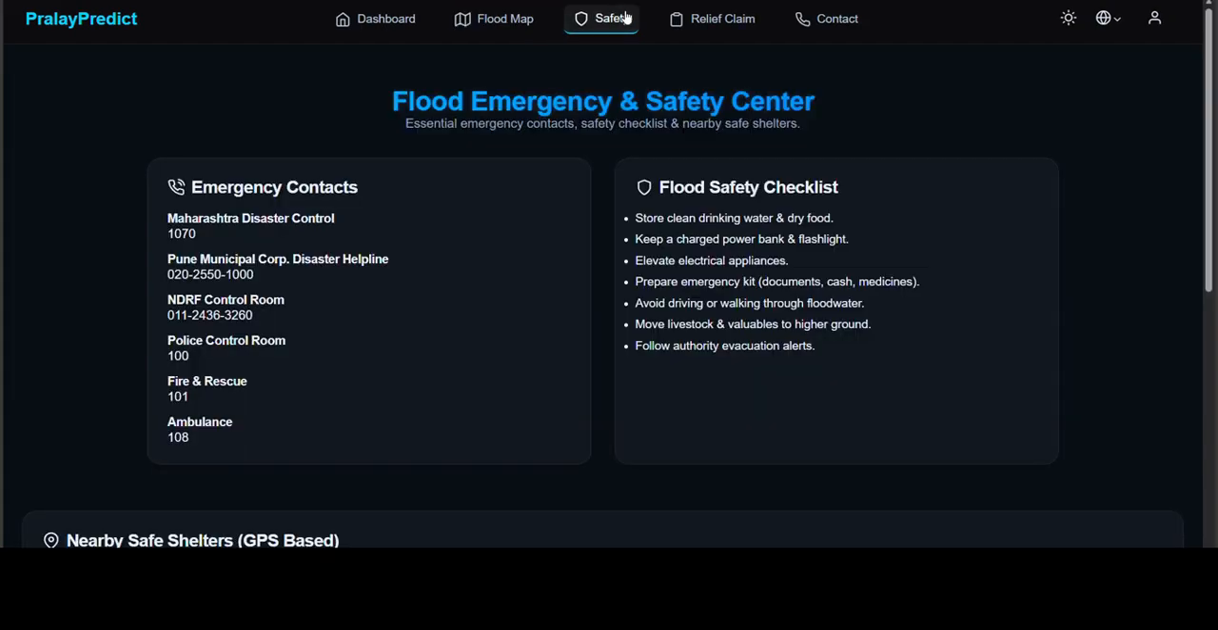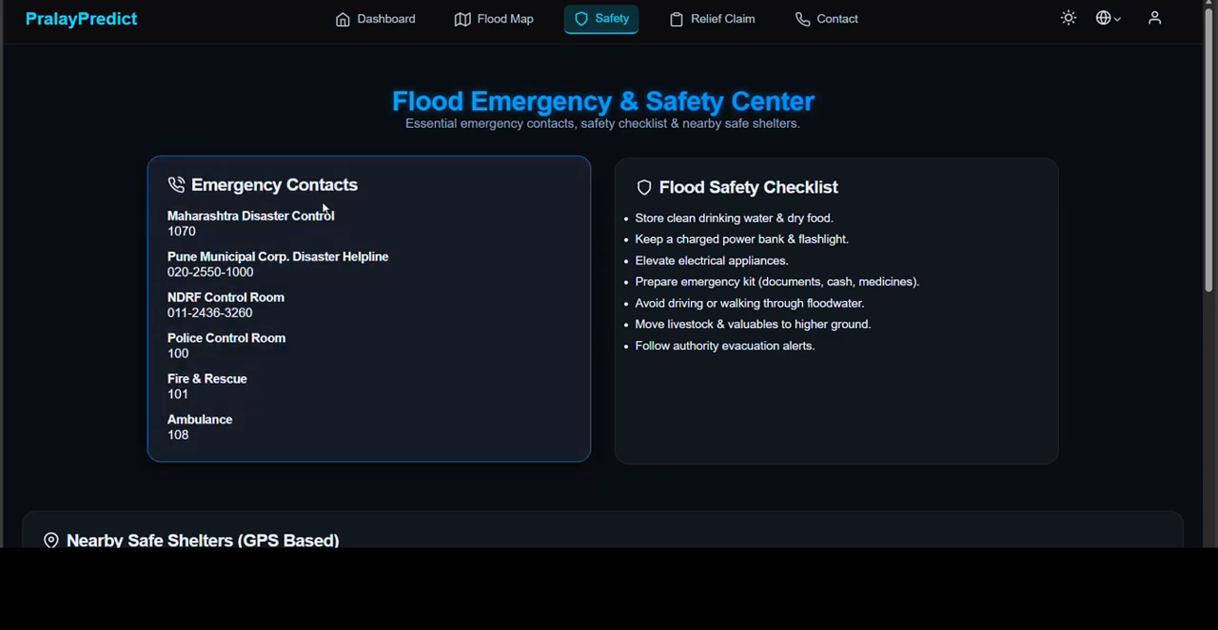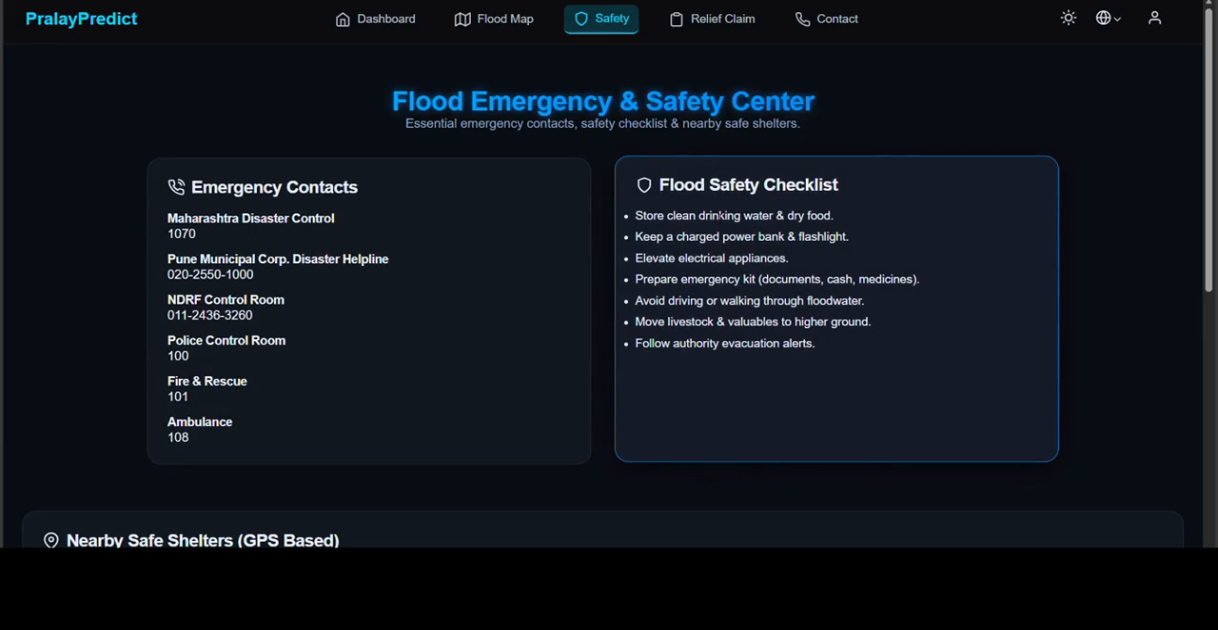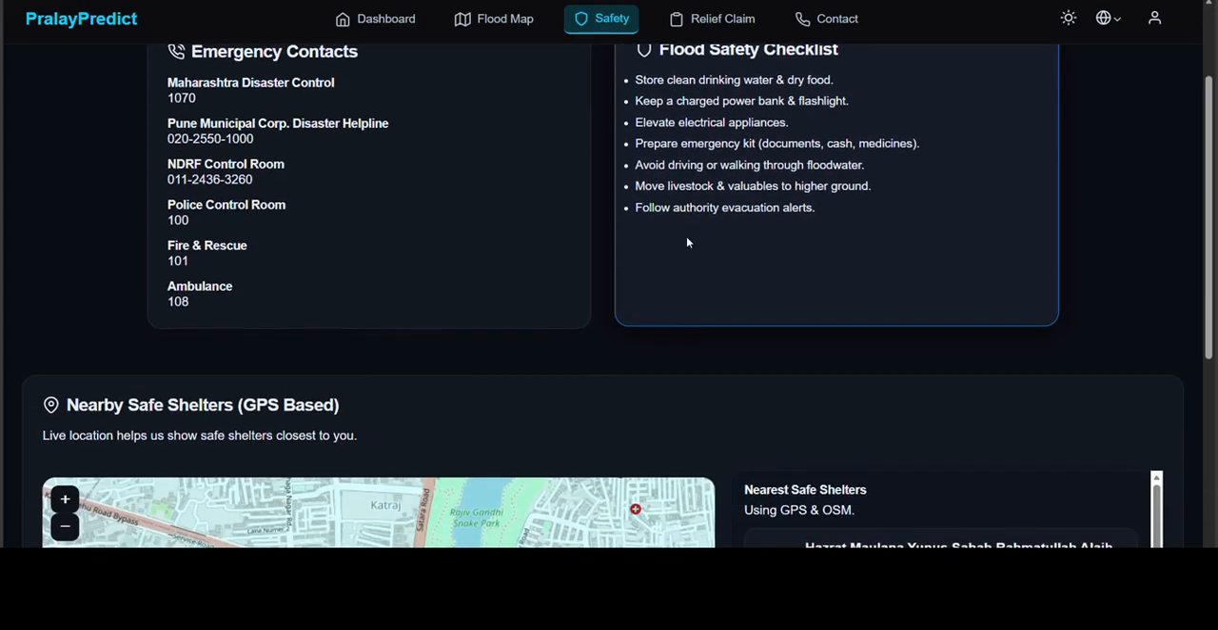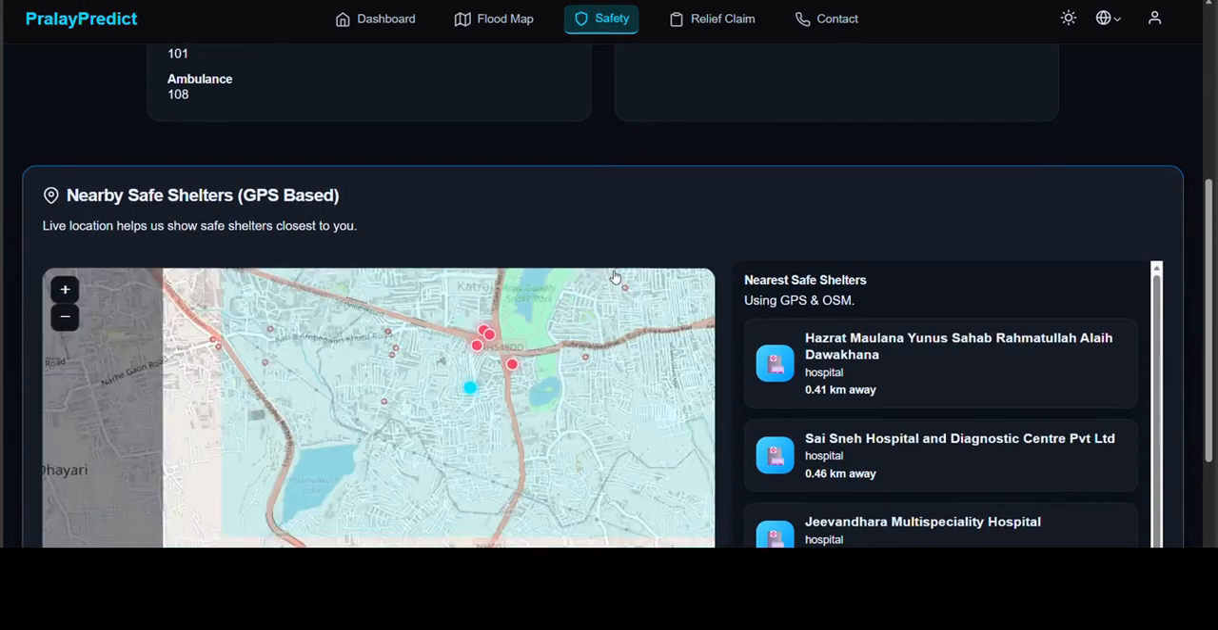Further, we can see the safety feature. This is the most important feature, as in the time of distress and flood, people can't understand what to do and where to go. So here are the emergency contacts of all the bureaus and agencies of the government, like Maharashtra Disaster Control and Municipal Corporation contacts. Also, there is a flood safety checklist, what people should do in the time of a flood.